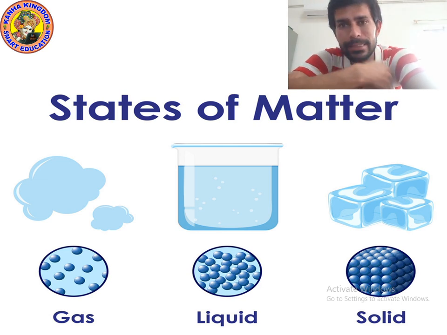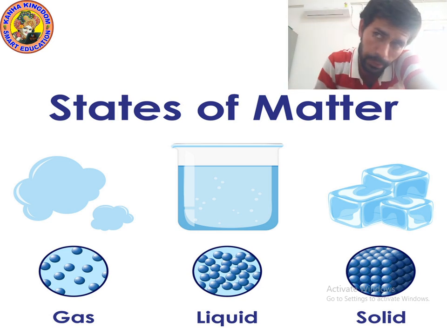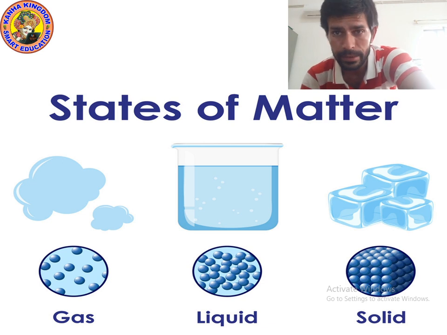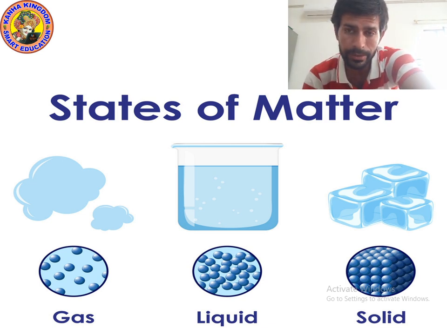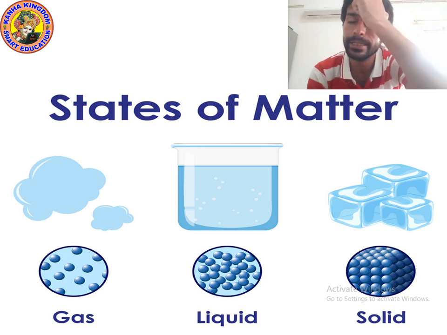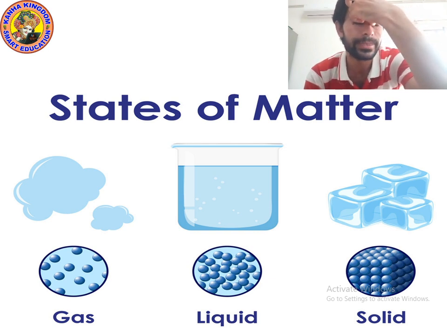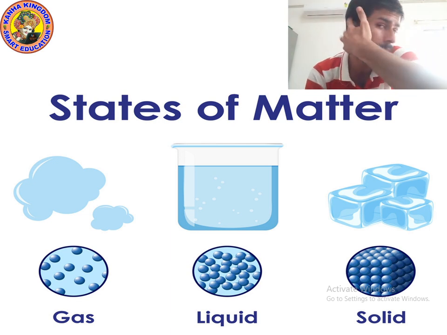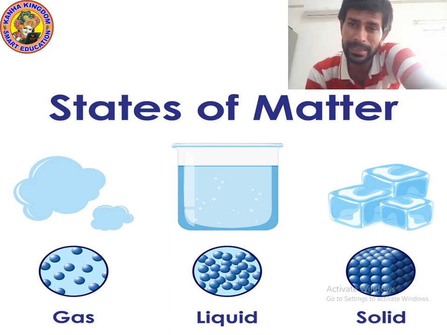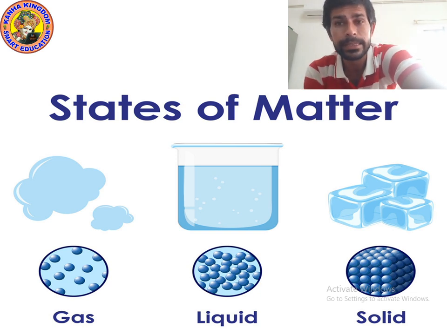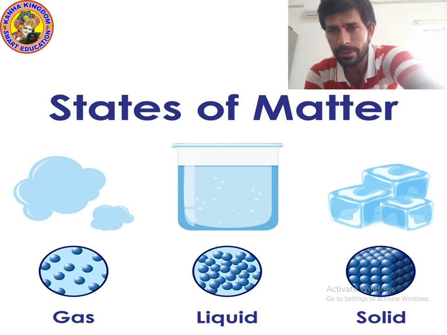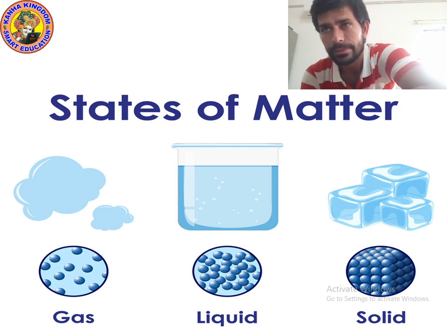Liquid: water is a liquid because it can flow. We drink different kinds of liquid. We drink water, tea, coffee and juice, so we take liquid in many forms. There are also many solids. Our bones are solid, stone is solid, plastic is solid. So there are many things that are solid.